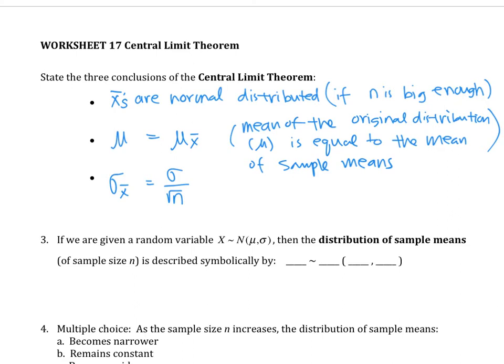So what that means is the standard deviation of all your sample means is going to be smaller than the original standard deviation. Again, standard deviation tells you how things are spread out. So the sample means are not going to spread out so much, right? If I go take a sample, and you go take a sample, our answers are going to be different, but not that different. Most likely we're going to have a very similar answer. This is what it says.